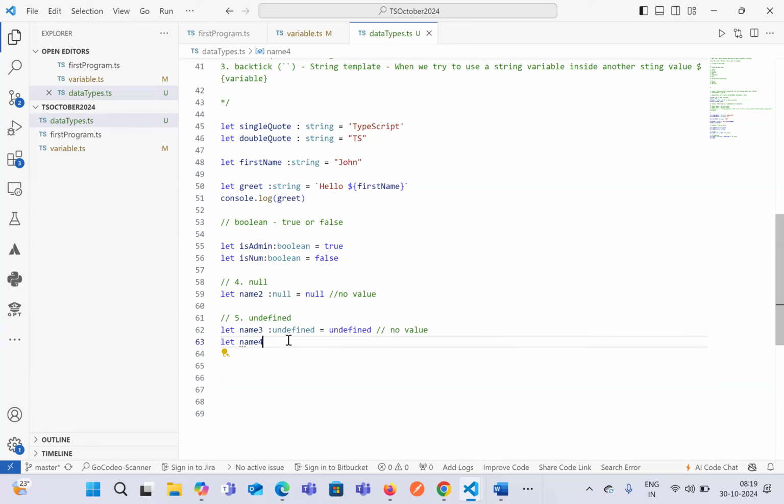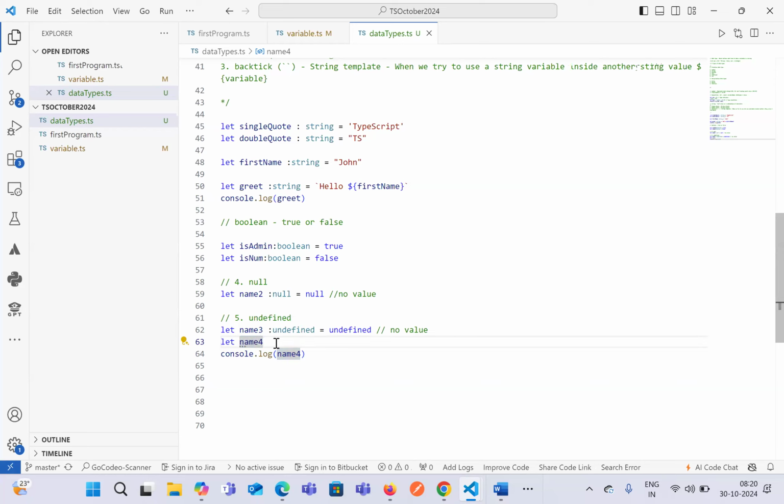And if you try to print name 4, it will return undefined. What is meant by that? That means we have declared a variable, but we have not assigned any value yet.